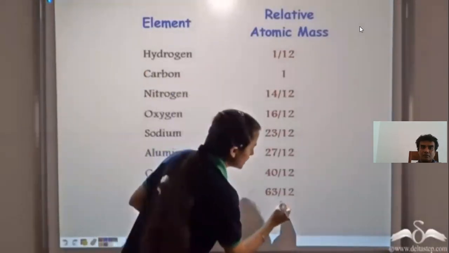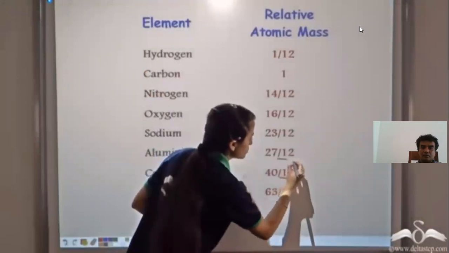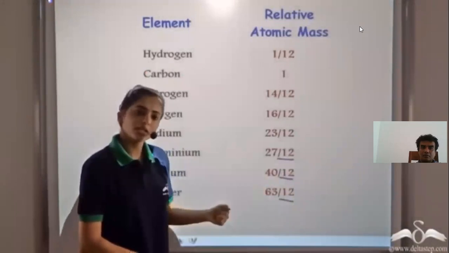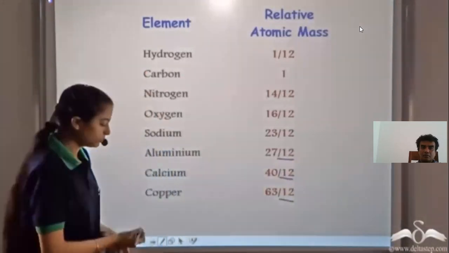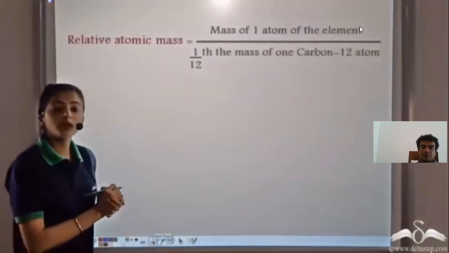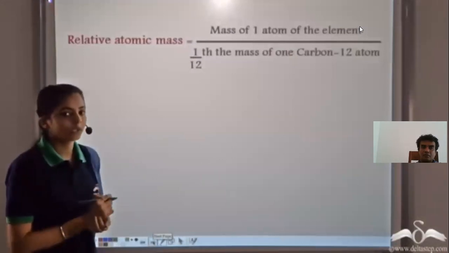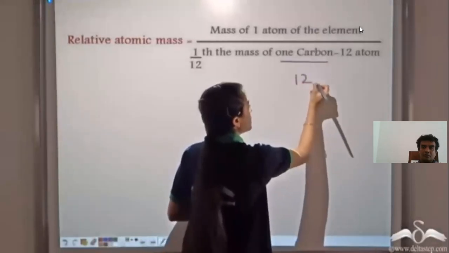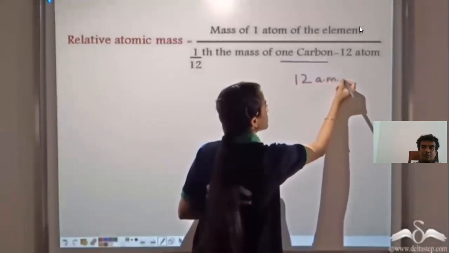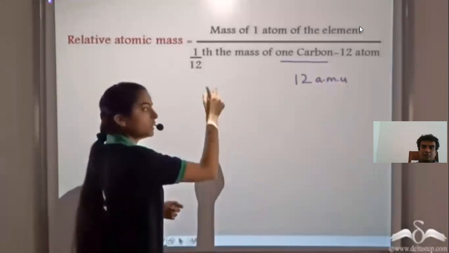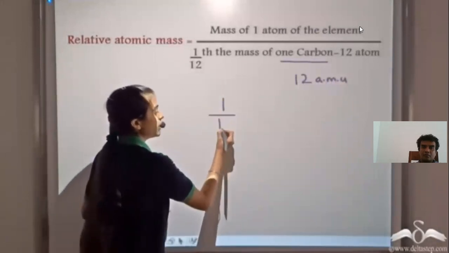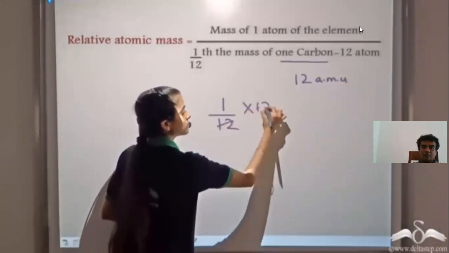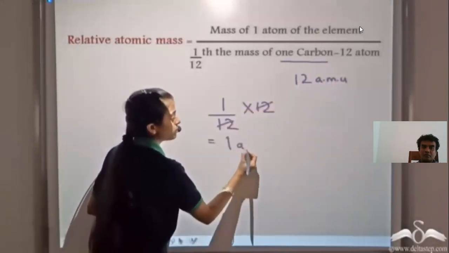So we observe that these numbers, that is these denominators, make the relative atomic masses a little complicated. So what do we do? We take 1/12 the mass of one carbon-12 atom. The mass of one carbon-12 atom is 12 atomic mass units. If we take 1/12 of the mass of one carbon-12 atom, we get 1 atomic mass unit.